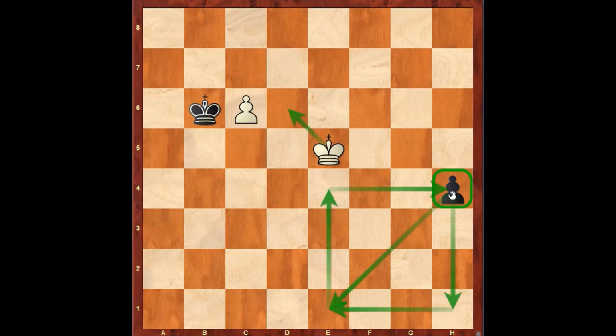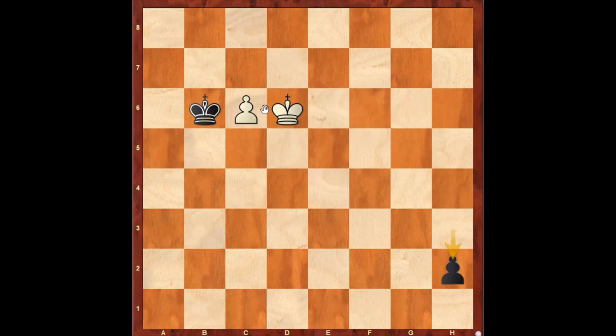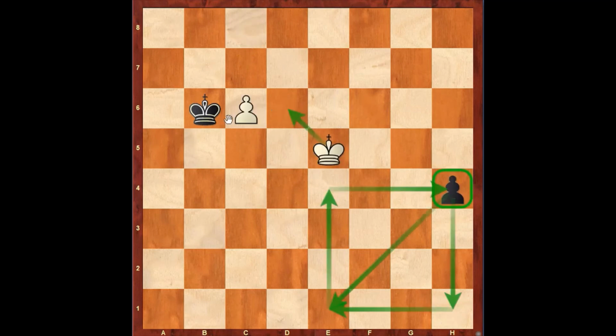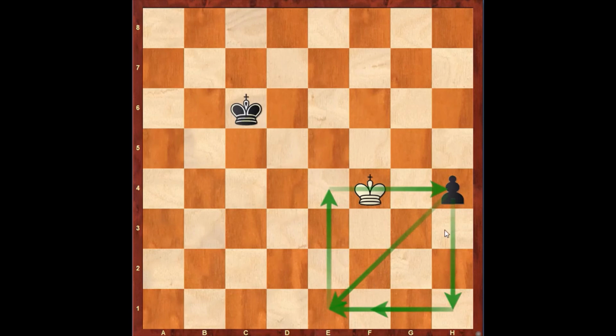Hence, here if black plays pawn to h3, white plays king d6, h2, c7, h1 queens, and this position is a draw. If black tries king takes c6, white plays king f4, and now white is into the square of the pawn and the position is a draw.